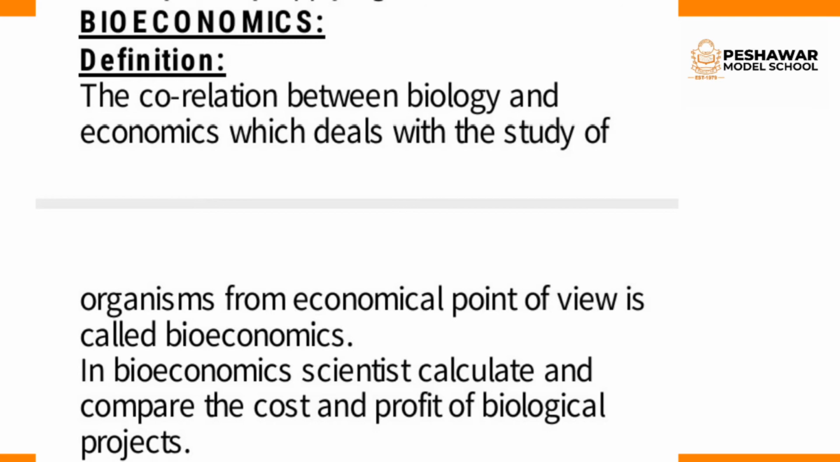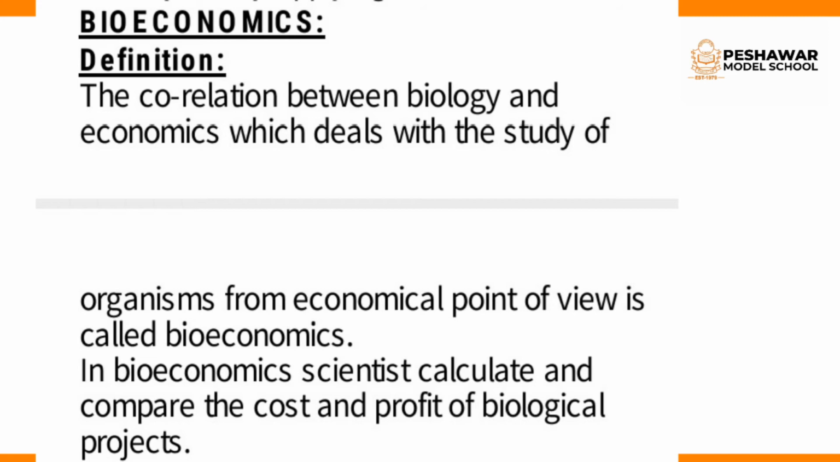For example, nowadays, if we study the corona from an economic point of view, corona has destroyed our economy. If we study wheat from an economic point of view, if there is a large amount of wheat production, it means our economy will become strong. And if there is less production of wheat, our economy becomes weak. So whenever we study the organisms, the diseases, the plants, the animals, everything else from an economic point of view, this is known as bioeconomics. Clear?